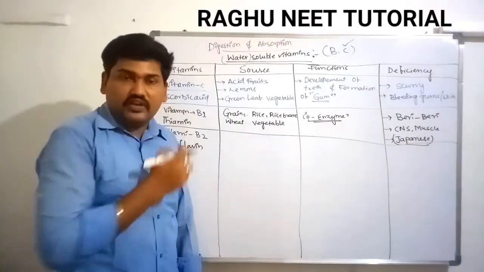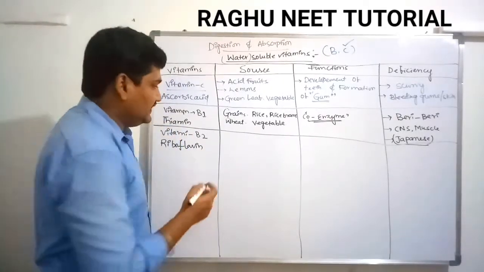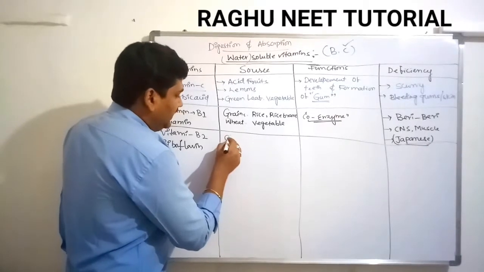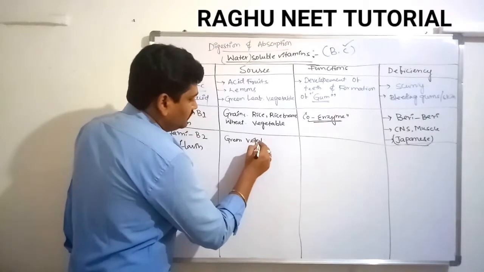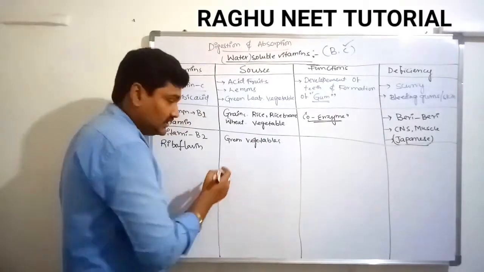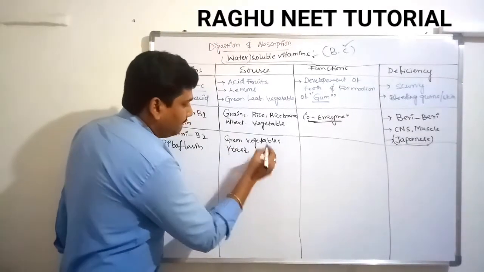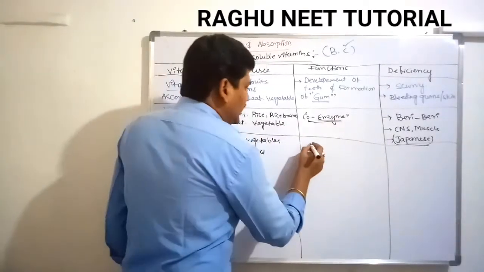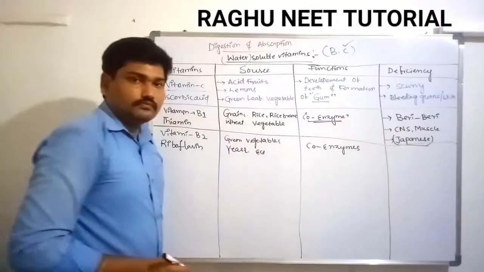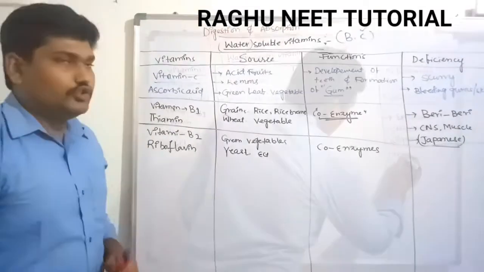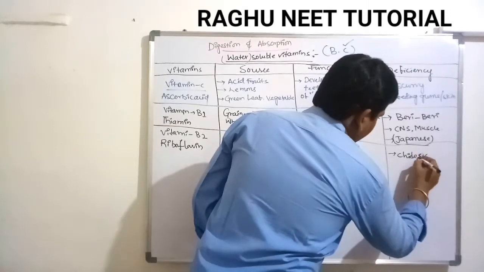The source of riboflavin is majorly vegetables, oils, yeast and bacteria: green vegetables, yeast, etc. What is the function? It also acts like a coenzyme, activating other enzymes. What is the deficiency of B2? It is known as cheilosis.